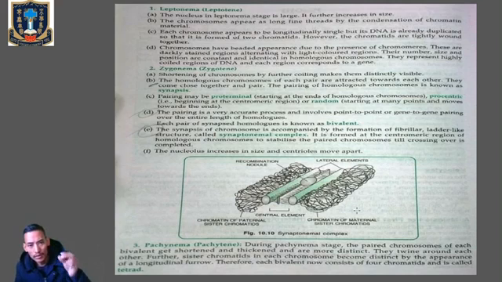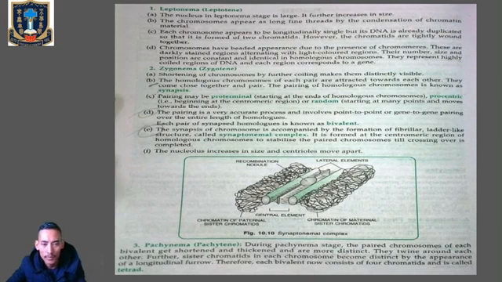Stage number 2 is Zygonema or Zygotene. Note it down. This is the most important one. During Zygotene, the chromosomes start pairing together, and this process of association is called synapsis.